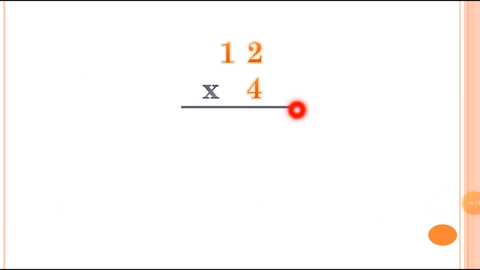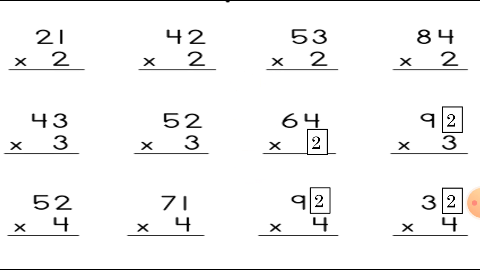Now let's multiply number 4 with the ones value. 4 2s are 8. Now let's multiply this 4 with the tens value, which is 1. 4 1s are 4. So we are getting the answer that 12 multiplied by 4 is equal to 48. So here is the answer.